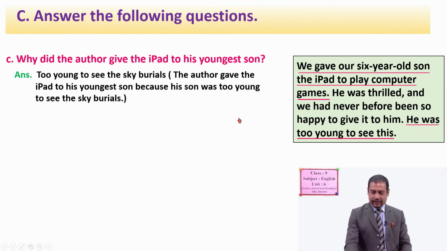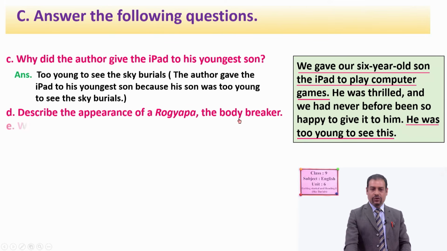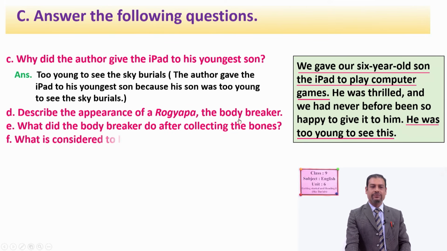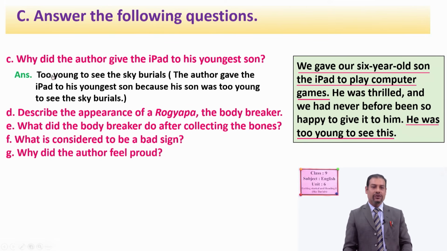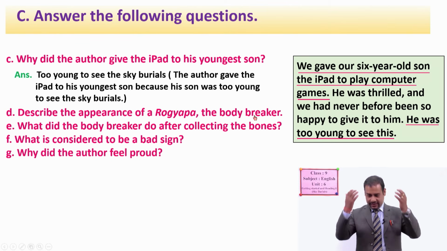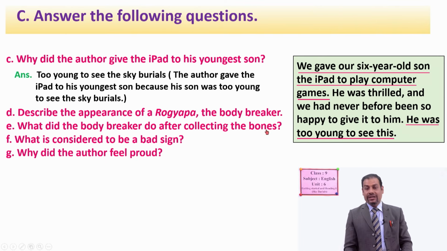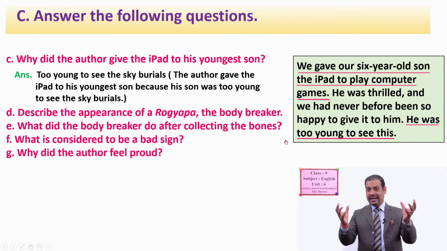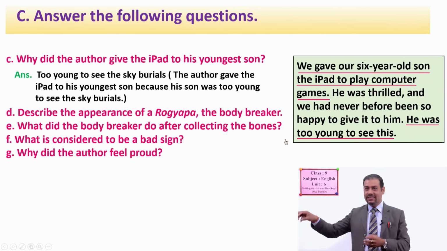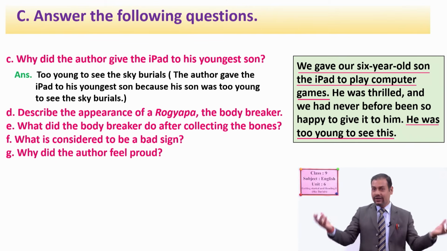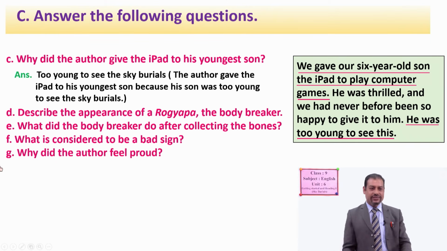Very good. If so, now I have some more questions for you which you have to do at your home. Question number D: describe the appearance of Rogyapa, the body breaker. You have to describe the appearance of that body breaker man, okay? E: what did the body breaker do after collecting the bones? See, pulverize, meaning changing into dust particles, mixed with yak butter and barley flour, and then... Number F: what is considered to be a bad sign?